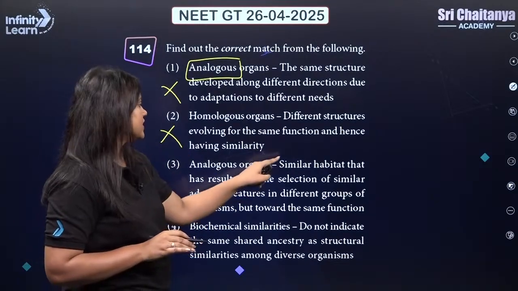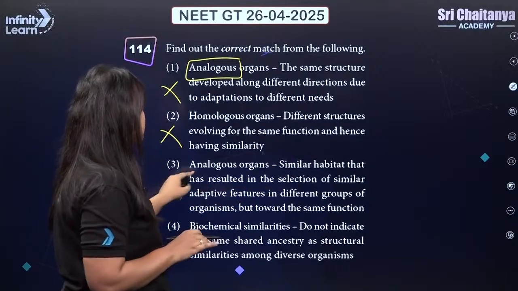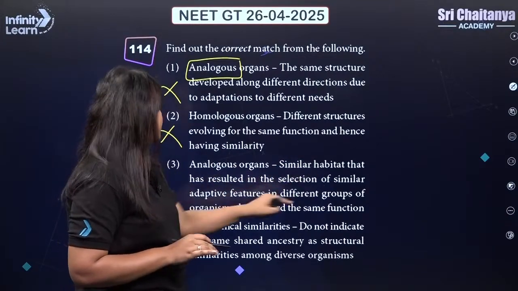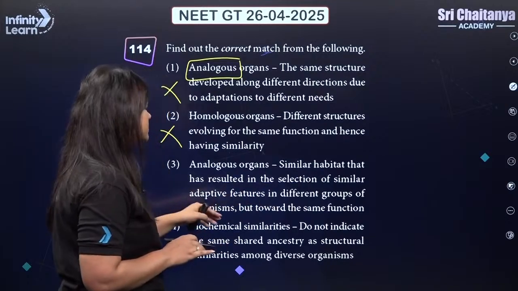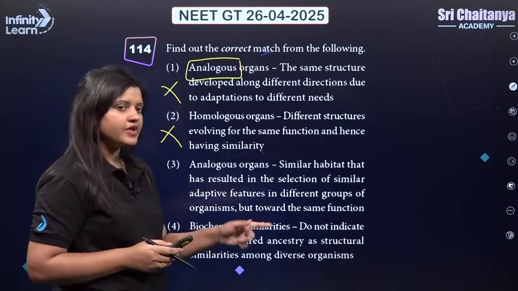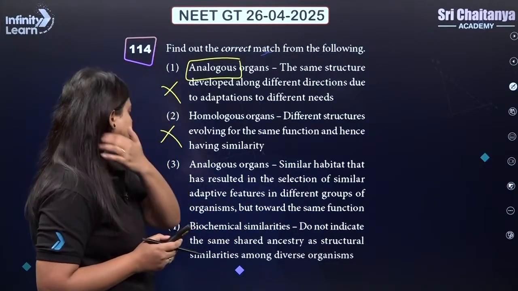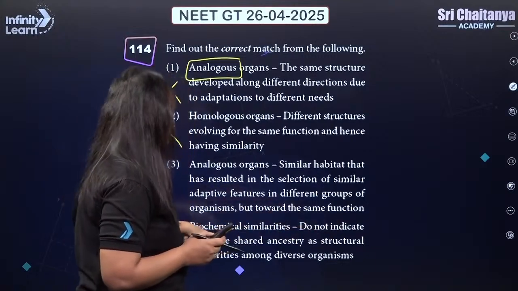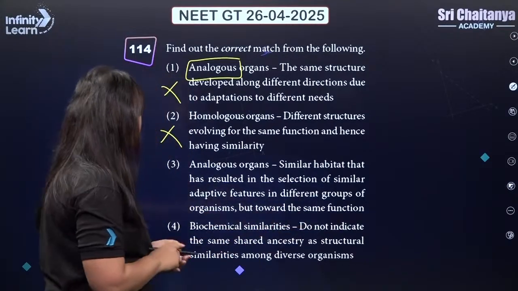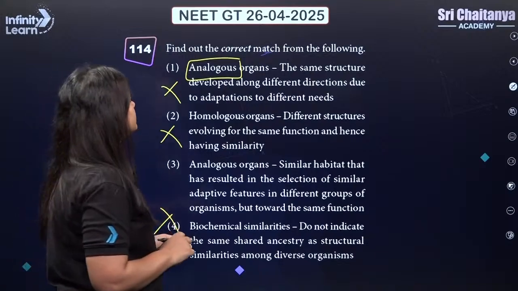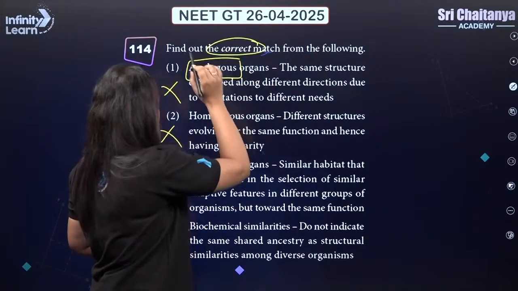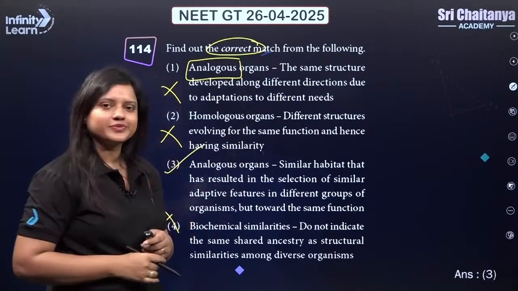Analogous organs, similar habitat that has resulted in the selection of similar adaptive features in different groups of organisms but towards the same function. And what is biochemical similarity? It is given that it does not indicate the same shared ancestry as structural similarity among the diverse organisms. So in the question we are asked about the correct statement and it should be 3.